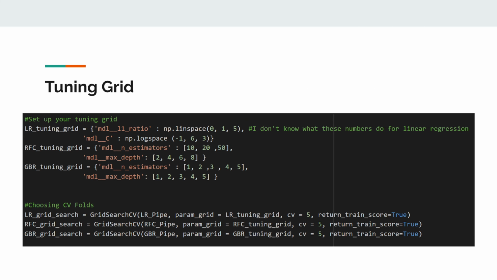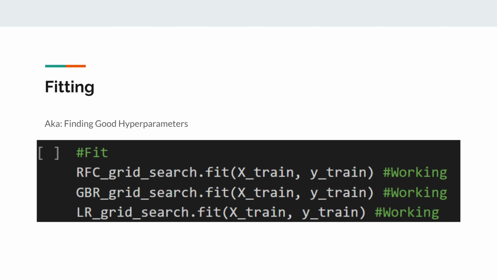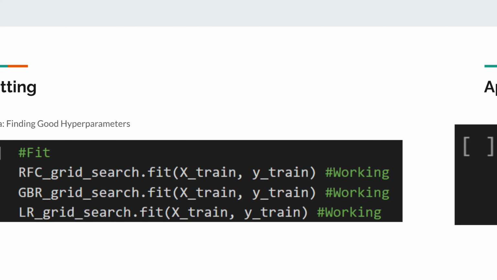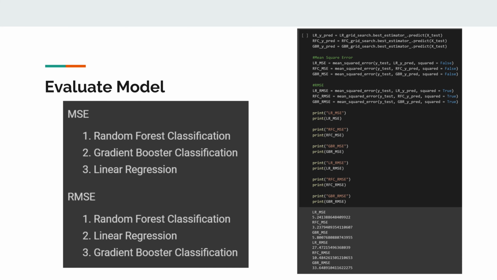Next, we set up our tuning grid. The grid was then fitted to find good hyperparameters for our model, and then we applied these parameters to our model. Now we evaluate the performance of these models. The evaluation indicates that the random forest classifier modeled the data better than other models.